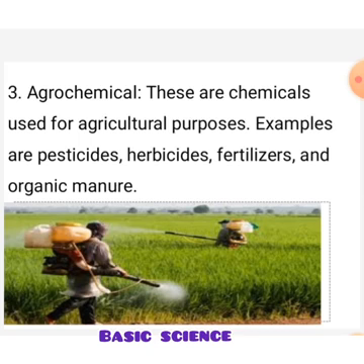We have agrochemicals. These are chemicals used for agricultural processes. Examples are pesticides, herbicides, fertilizers, and organic manure. All these chemicals are used during agriculture. You can see on the screen farmers spraying their farmland with some chemicals. So these are the agrochemicals.